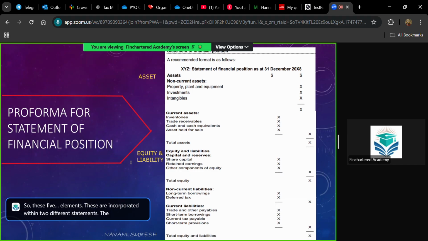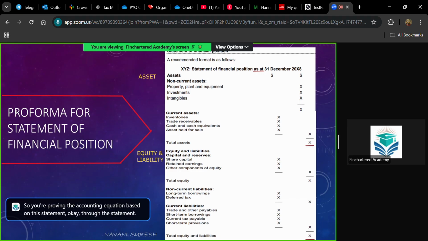The first one is SOFP, and you are preparing SOFP as at a particular date. You note this as at 31st December. It may not always be 31st December. Whatever is the year end, on that date, you will be looking at what all assets are there in your company, what all liabilities are there in your company, and what the equity position of your company is. So, as on a particular date, you need to match the total of your assets, the total equity, and the total liability. You need to prove the accounting equation here. You already know the accounting equation, that is asset equals equity plus liability. So you are proving the accounting equation through this statement.